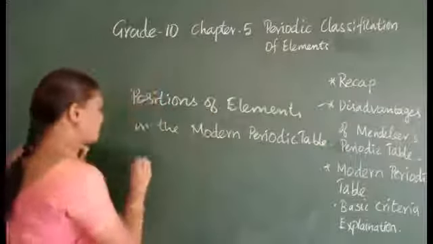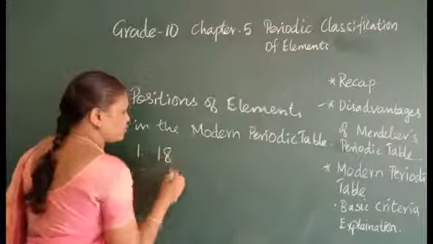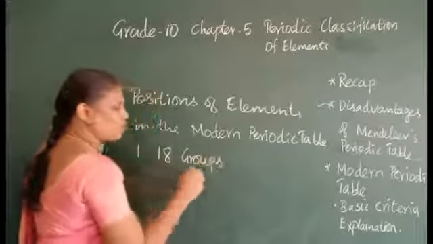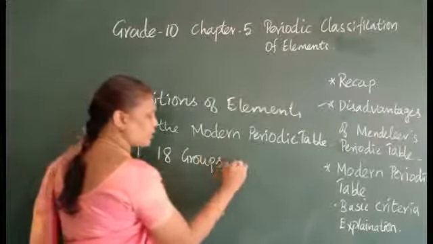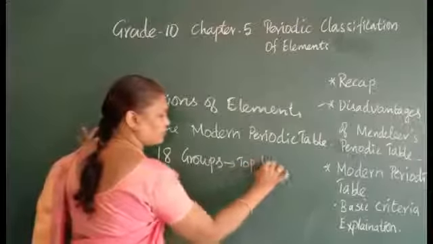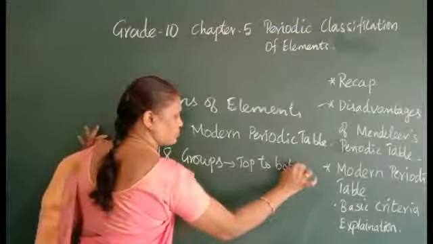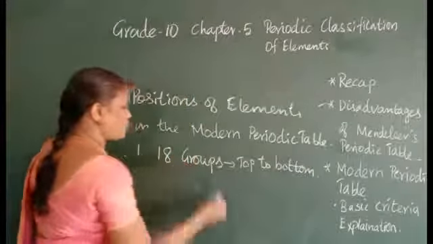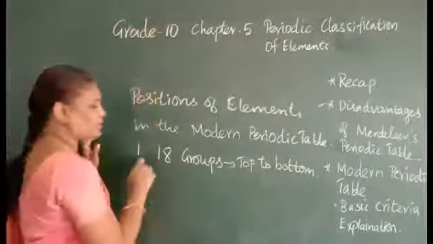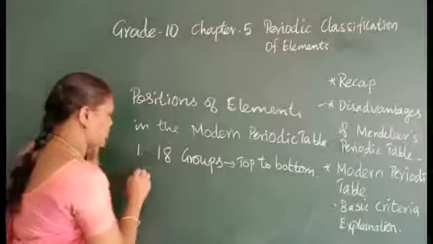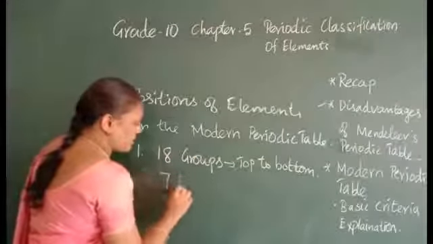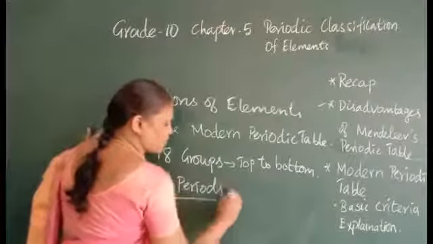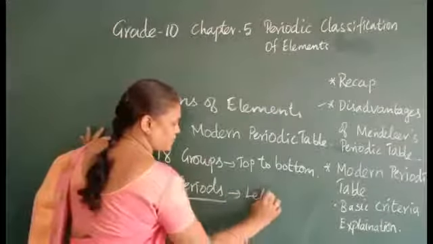First one is there are 18 groups. How many groups? 18 groups are there. Okay, groups means top to bottom. So from the top to bottom, there are 18 groups. And how many periods do you know? 7 periods. How many periods? 7 periods from left to right.